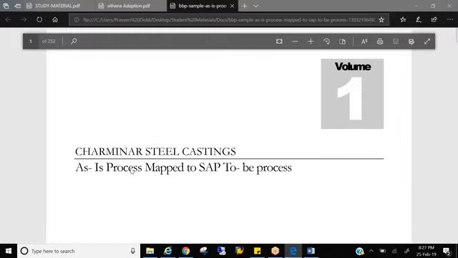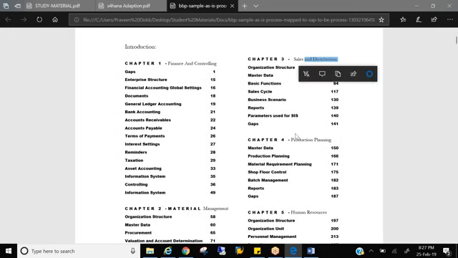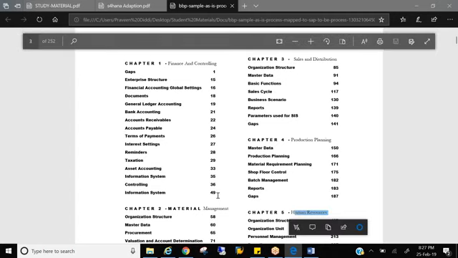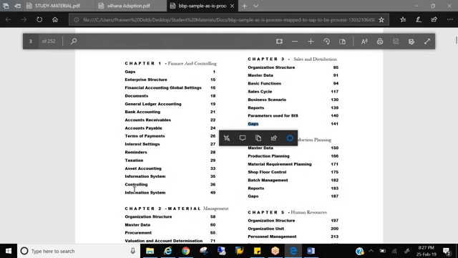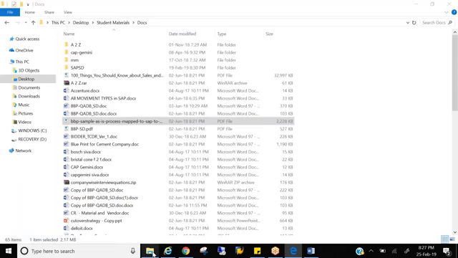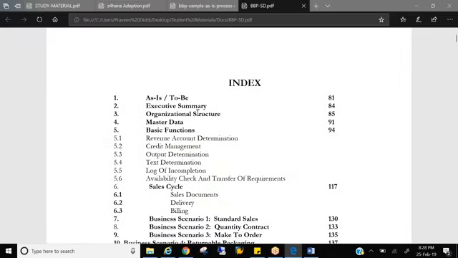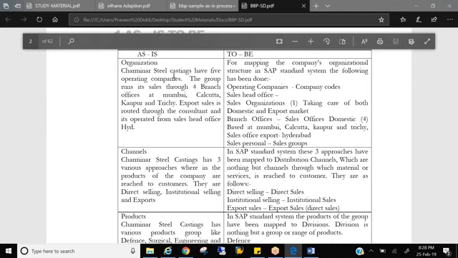See, this is a complete BBP with all the modules which were implemented in this project. This is FICO and this is MM, SD, PP, HR. These are the modules. Our area of interest is SD, so let's go to SD and see what's there. You see what are the gaps identified. Everything will be put here. So let us go specific to SD. This is how a BBP looks like, as is to be. As is means at present, as it is, how the customer business is running without SAP, and the same business in SAP, how it's going to be.